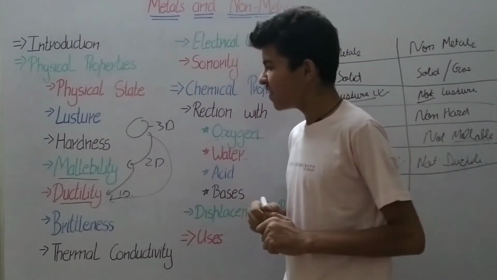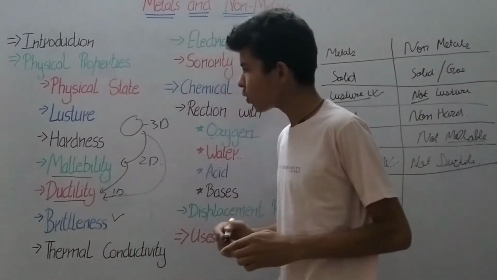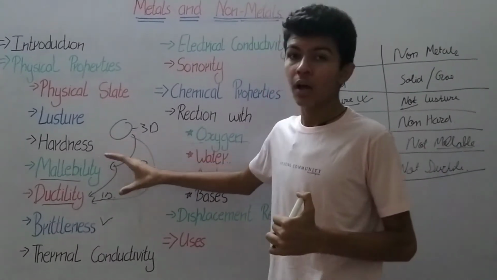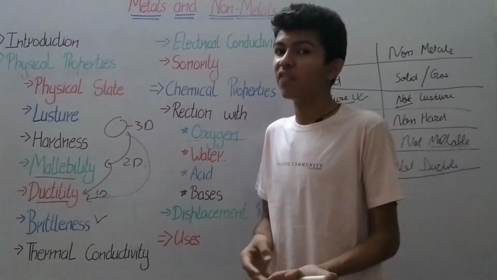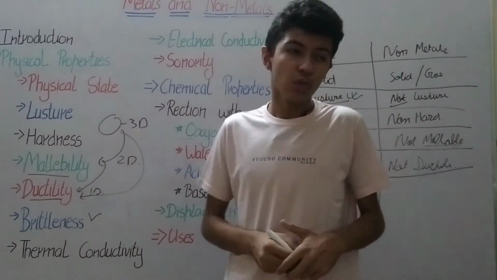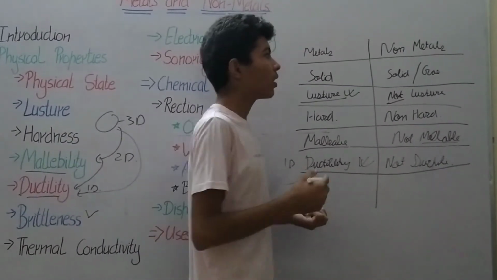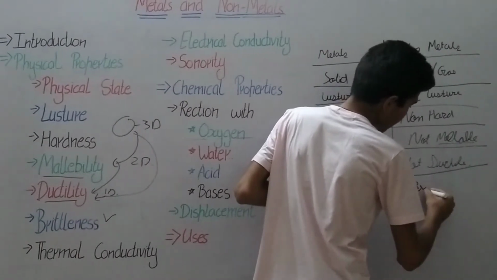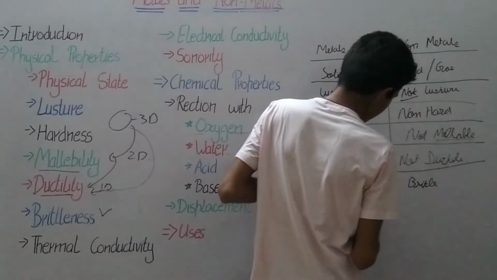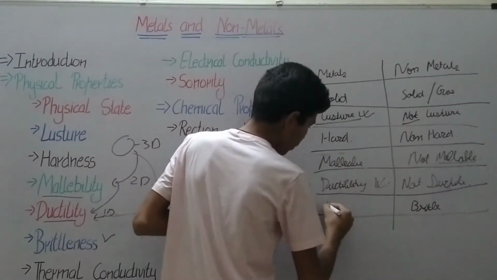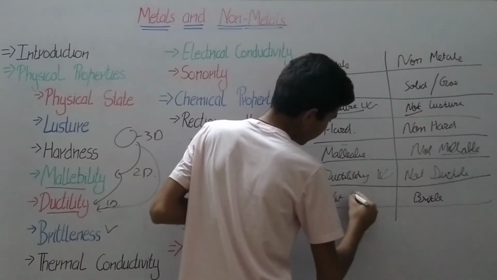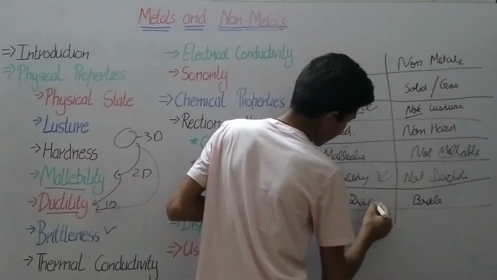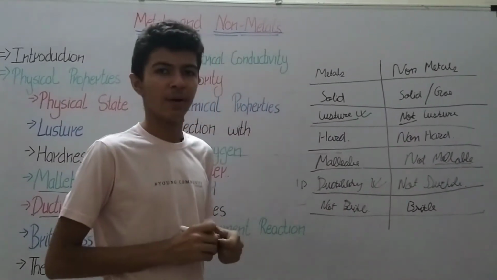So now we have brittleness. So what is brittleness? Brittleness is when a rock breaks instead of bending. This is mainly a characteristic of a non-metal, so it is brittle, whereas metals are not brittle.